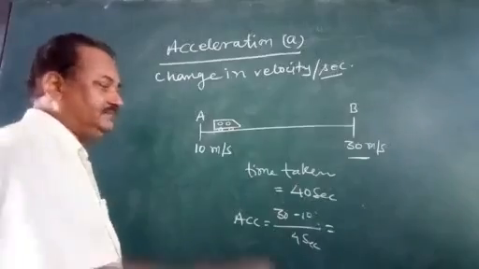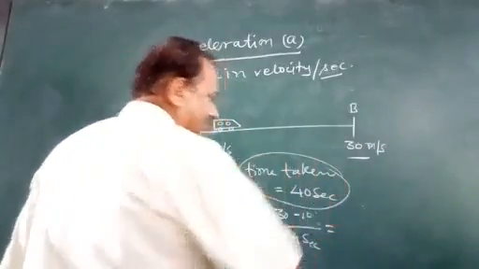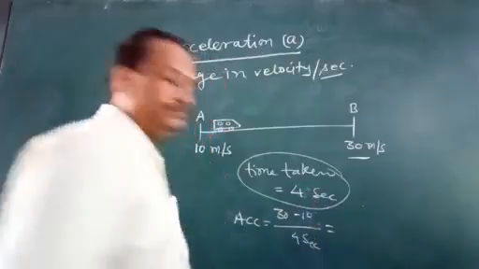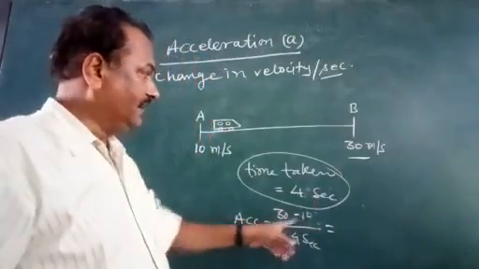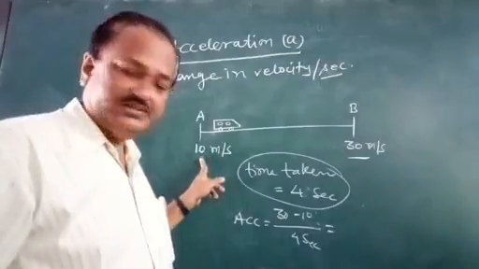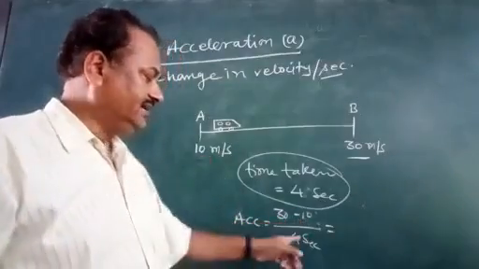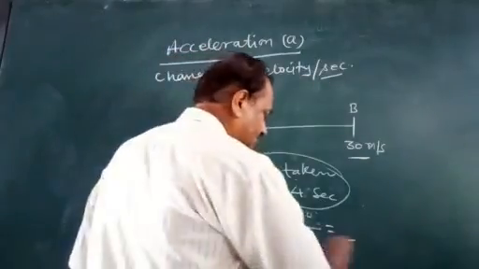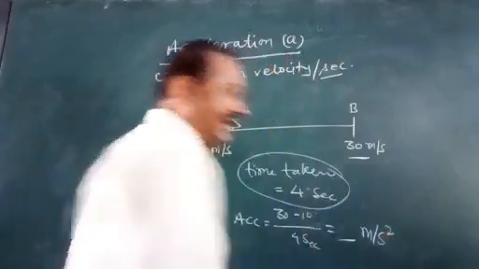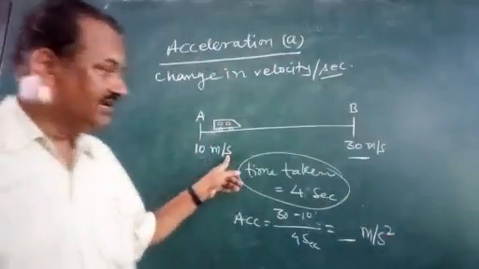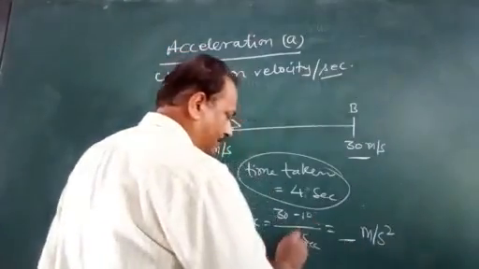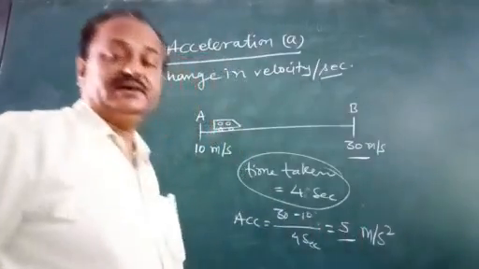What will be the acceleration? Let the time taken be 4 seconds. So 30 minus 10, the initial velocity, upon 4. The unit will be meters per second square, because here is one second and here another second. So it will be 20 upon 4, which is 5 meters per second square.